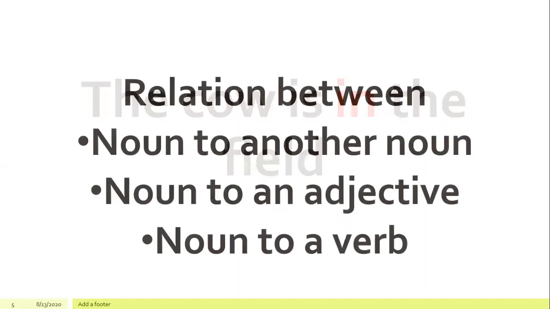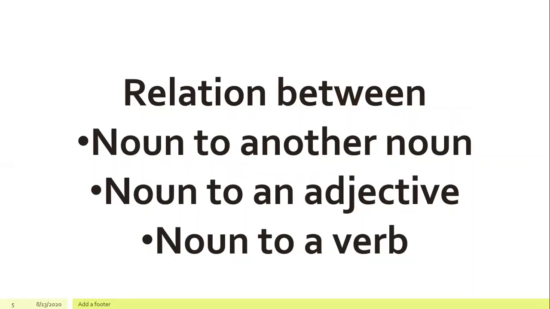Preposition is used to show the relation between two nouns in a sentence or the relation between a noun to an adjective in a sentence or the relation between a noun to a verb in a sentence.